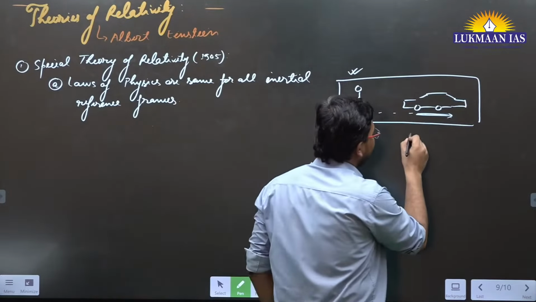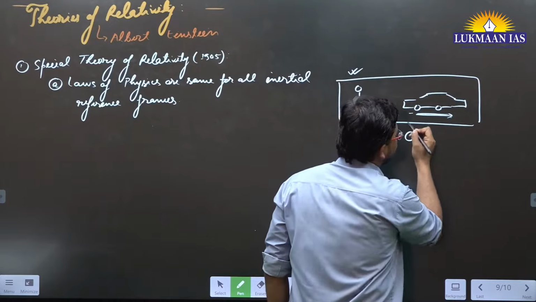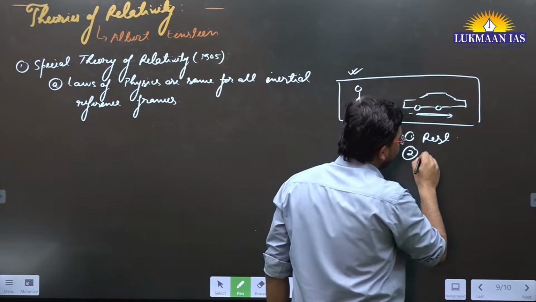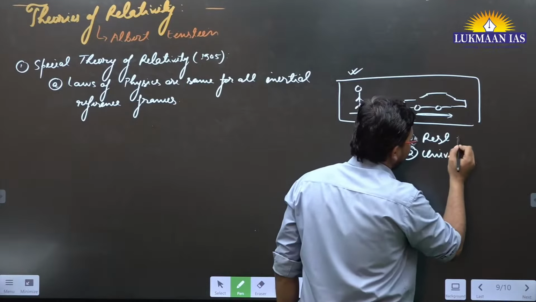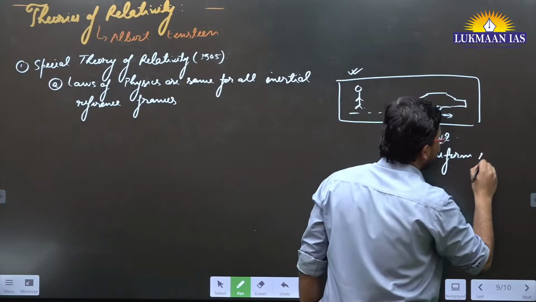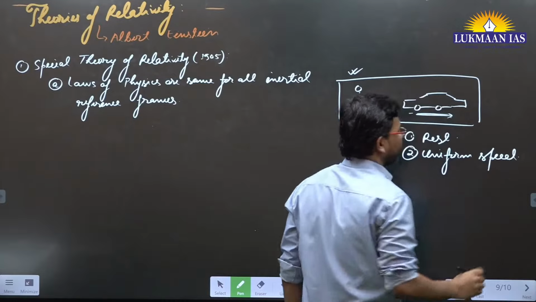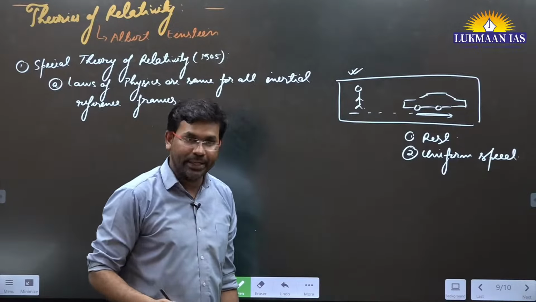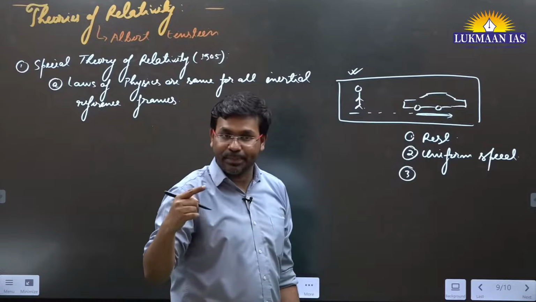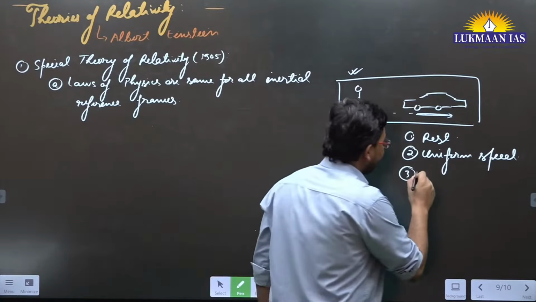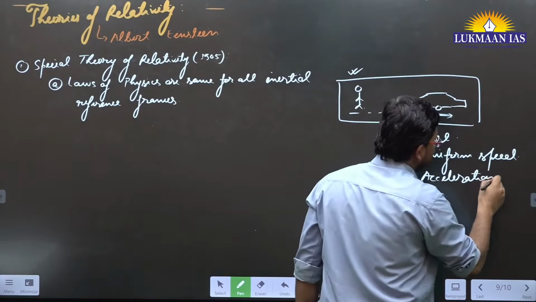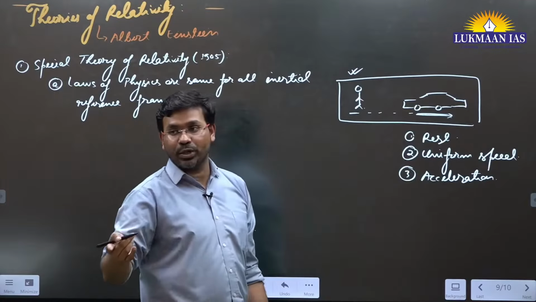This car can have different states. Number one, the car can be in a state of rest. Number two, it can move with uniform speed. Number three, it can move with a speed which is not uniform, meaning it can have some kind of acceleration. Acceleration means the speed is changing with respect to time.